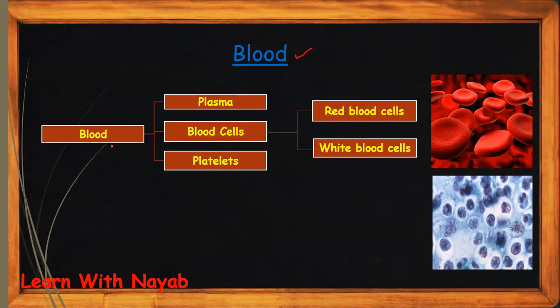So blood is made up of plasma, blood cells, and platelets. These three are the main parts of the blood. Now, there are two types of blood cells called the red blood cells and the white blood cells. Here you can see these are the red blood cells, and these are the white blood cells. You can see these are red in color and these are purplish in color.